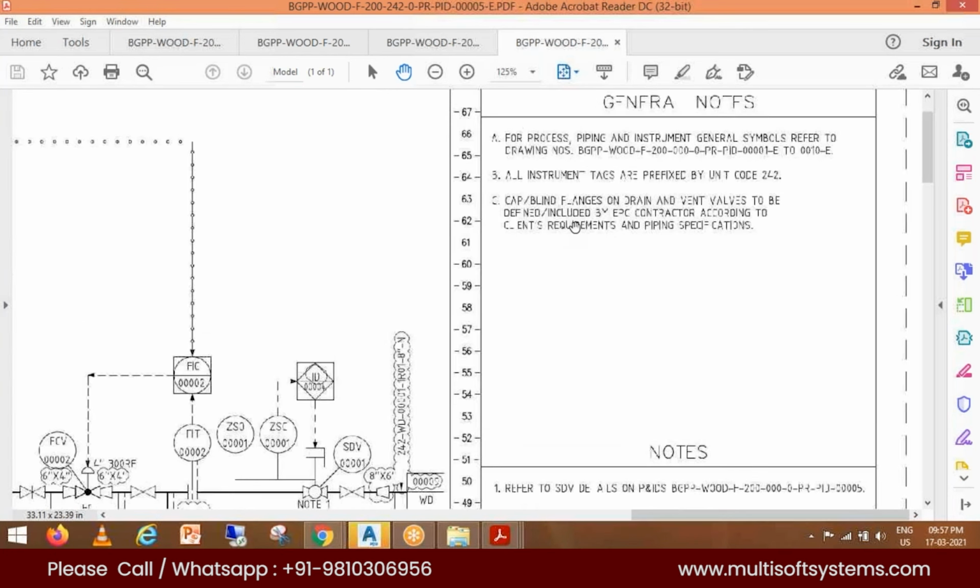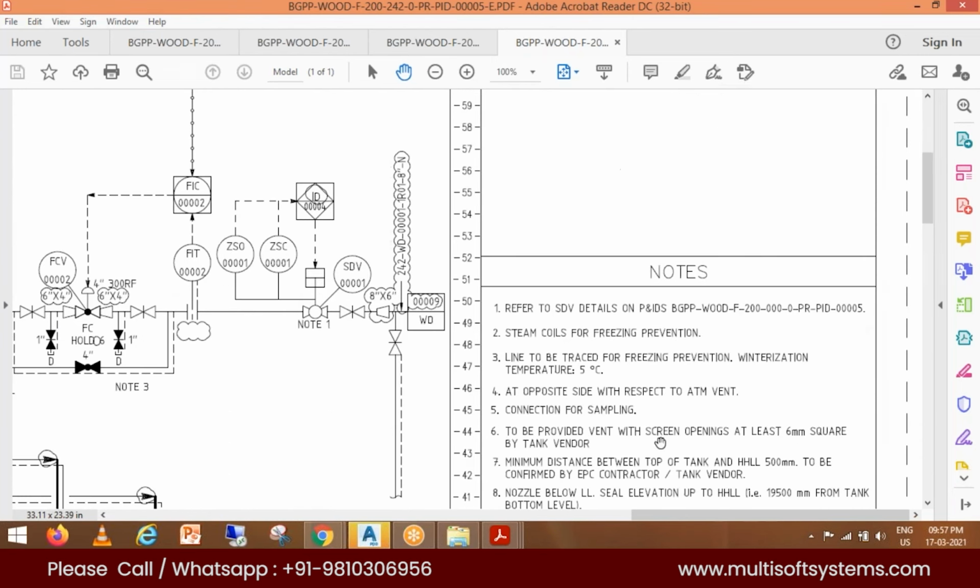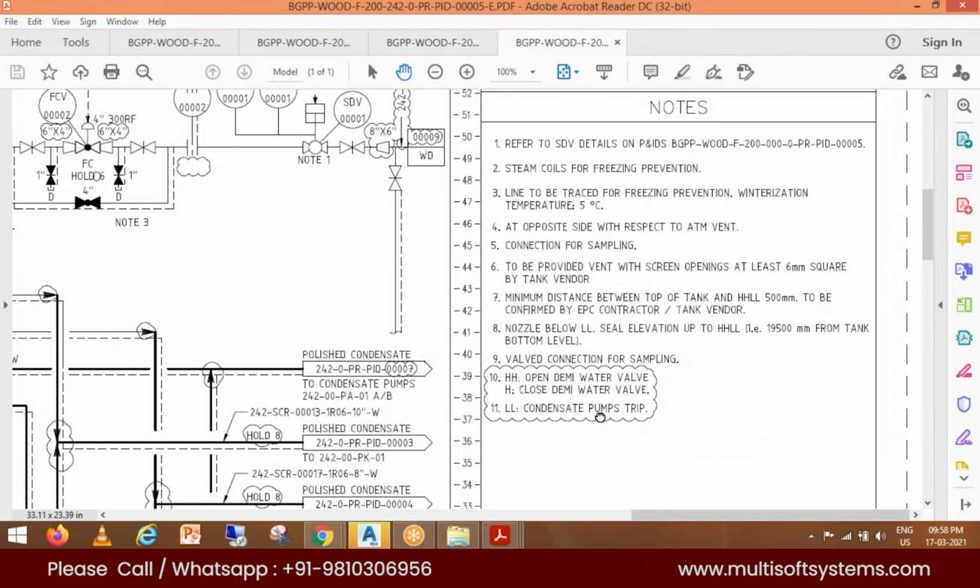I mean, why are they putting these general notes? That is how they put the general notes. Any specific generic information they want to include, they will put under the general notes. That is also one of the things.